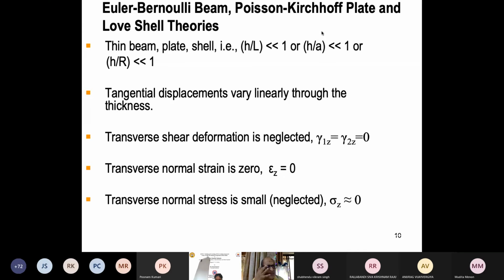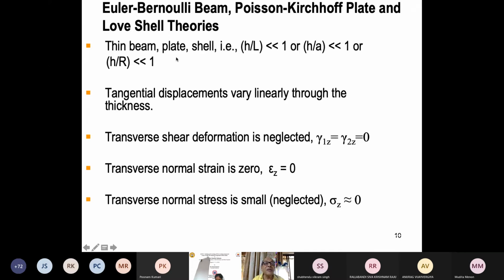Love's first derivation is, I think, 1878 or something. 1800, around 80. 1880. So Love also is quite old, you know. So these people were very great people, who could think about reduction of dimension. So all these problems are basically reducing the dimension of the problem.